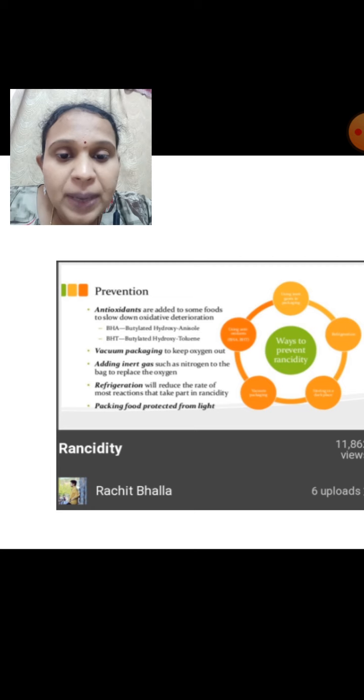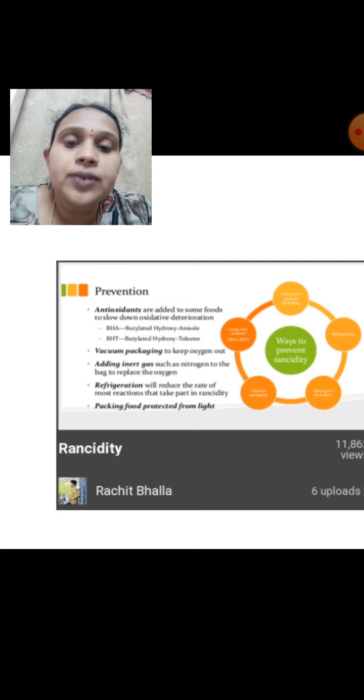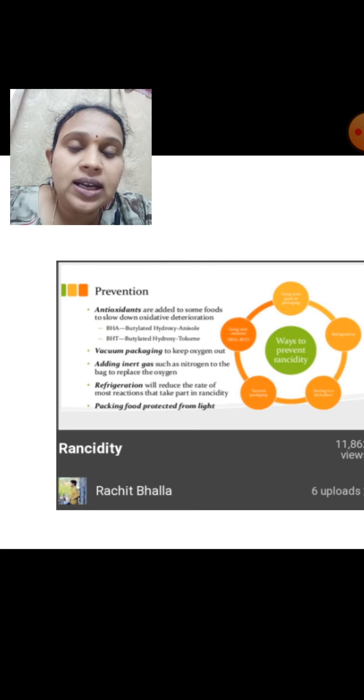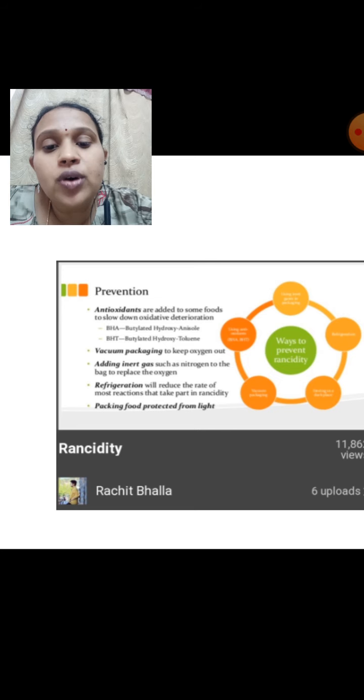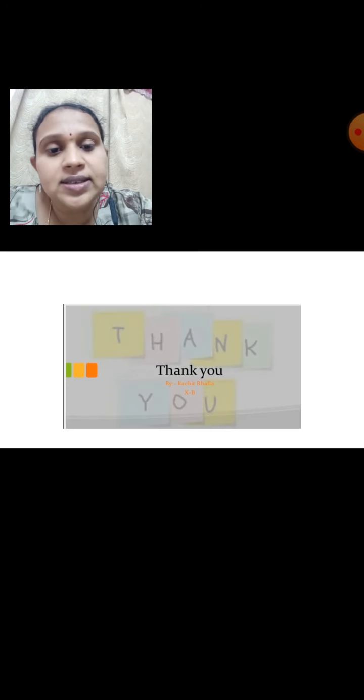And next, packing food protected from light. The food package should be packed in such a way that light does not enter the package. So these are a few of the preventive methods that help food get rid of rancidity.